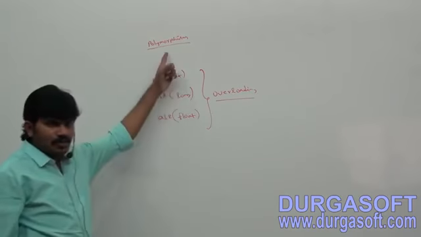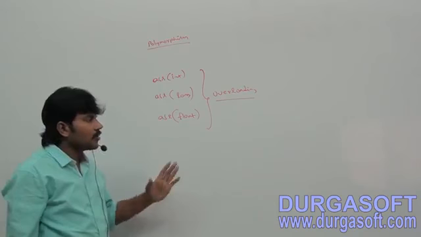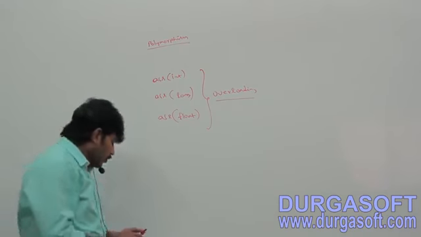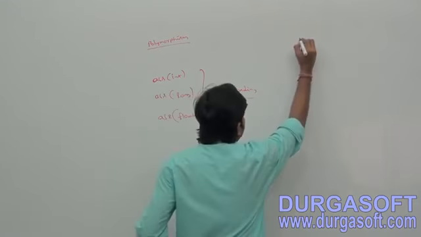Overloading is under polymorphism only. Same name but multiple forms. That is polymorphism, right?